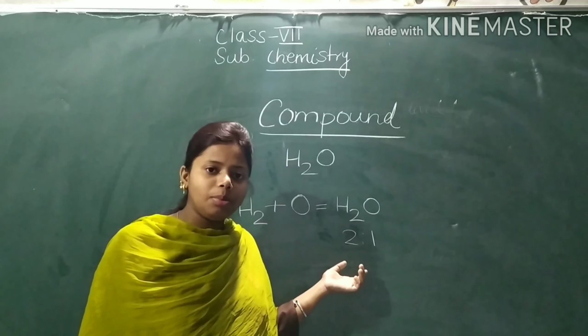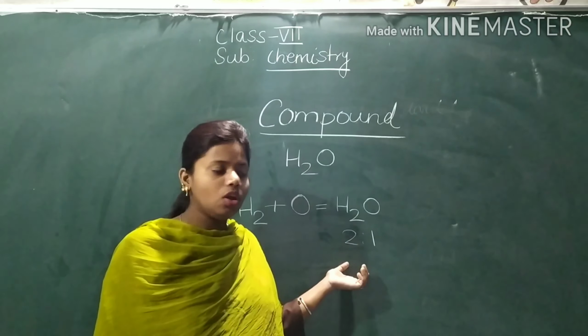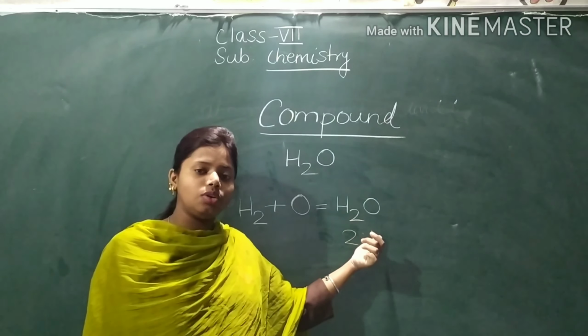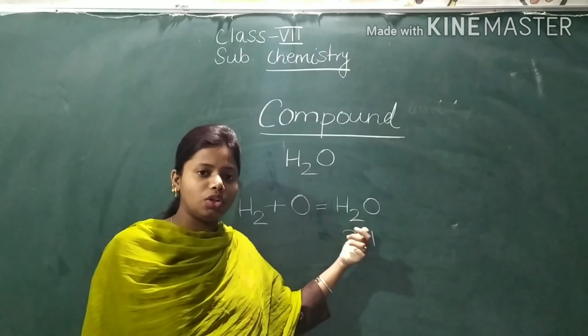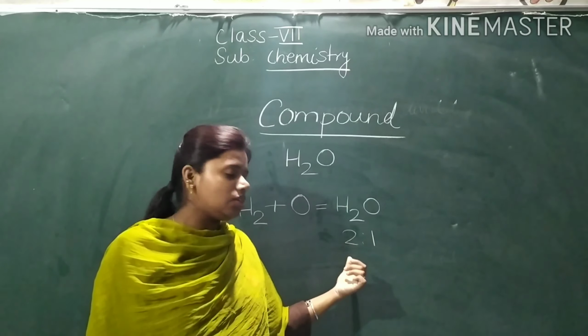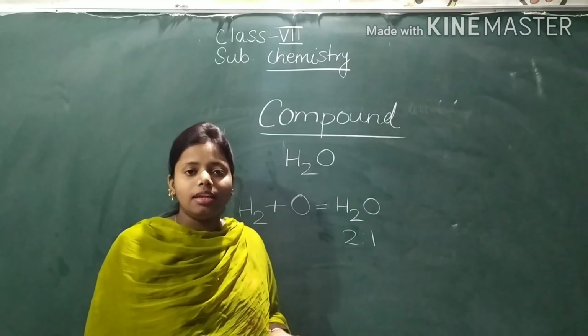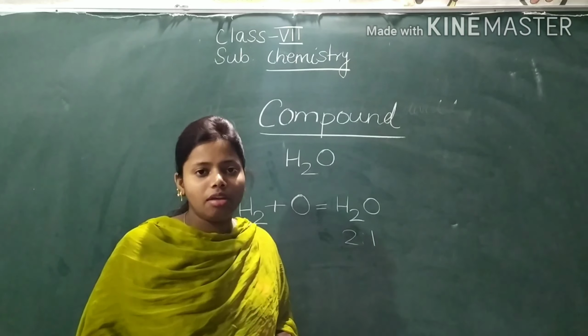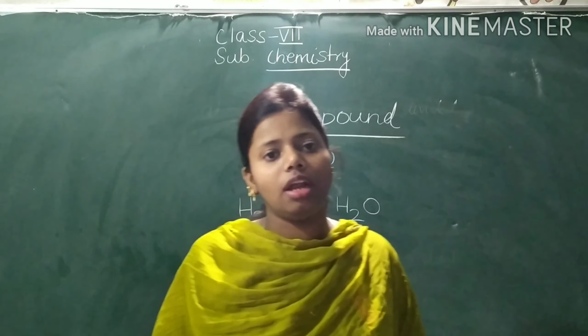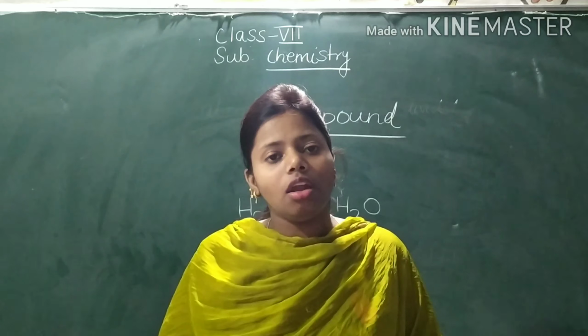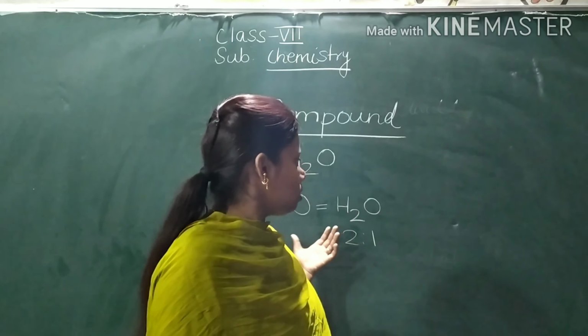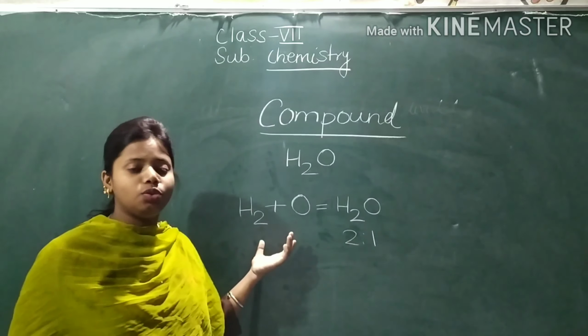So, understood the example? Water is a compound. When two elements combine together, they form a water molecule, that is a compound. And what is the fixed atomic ratio? 2:1. There are other examples of compounds like carbon dioxide, sugar, and salt. Now let's see this in the form of a diagram rather than H2 and so on.